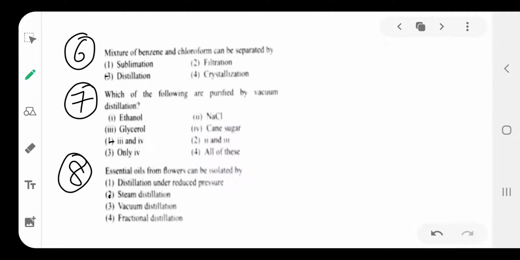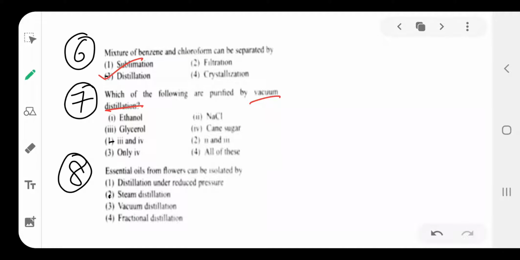Question number 6. The mixture of benzene and chloroform can be separated by distillation. Next: which of the following are purified by vacuum distillation?